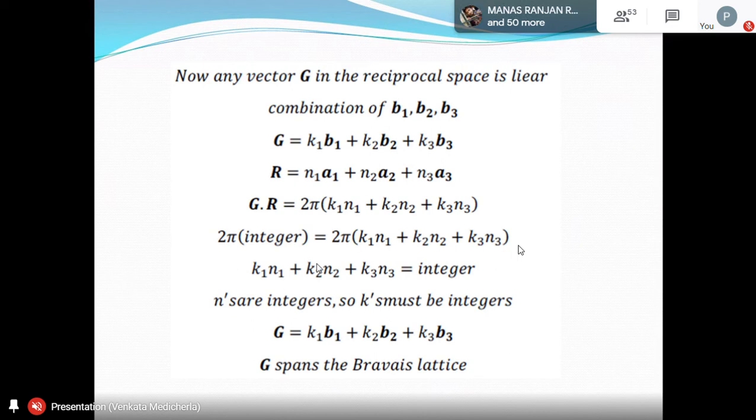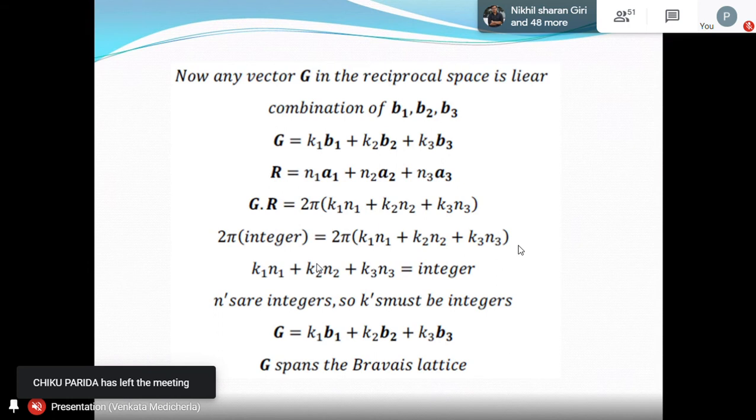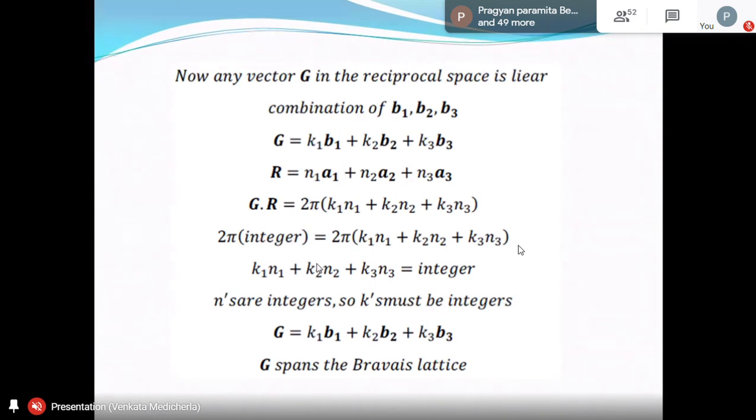To start with the Bravais lattice, which inverse will be Bravais lattice, the most important point is the orthogonality condition you have to introduce. And how do you introduce it? Because I know that B1 is perpendicular to A2 and perpendicular to A3, that means B1 dot A1 should be 0? No: B1 dot A2 should be 0, and B1 dot A3 should also be 0. But B1 dot A1, we don't know exactly. That we take as 2 pi. That's how we define our orthogonality condition. But B1 dot A1, as I said, you can take as 1 also. But in that case, you conflict with all the textbooks that we are writing.